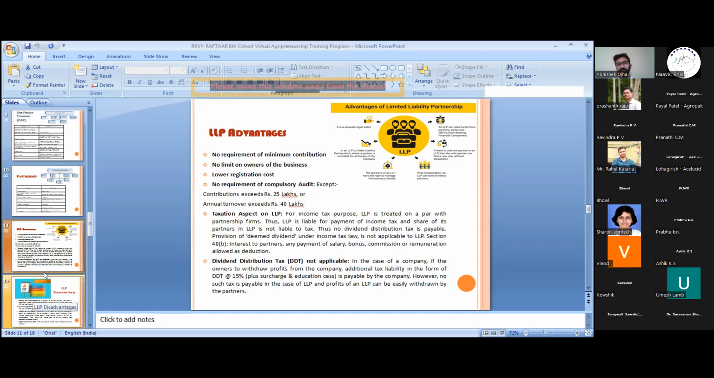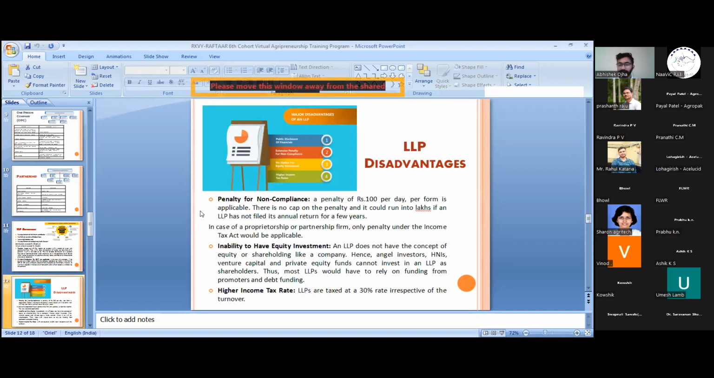Next is the disadvantages of LLPs. There are various kinds of disadvantages. That is the public disclosure of financials. Every LLP has to provide their financials into the public domain. They have to show that the LLP is working efficiently or not.